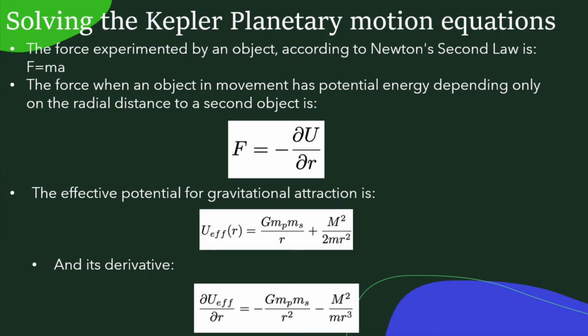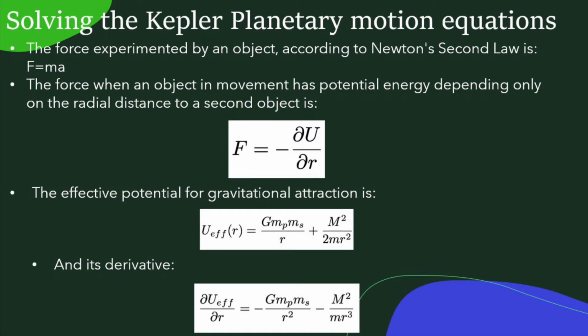So the force when an object in movement has potential energy depending only on the radial distance to a second object is F equals minus the partial derivative of the potential energy with respect to the distance between the two objects. The effective potential for gravitational attraction is defined as the addition of the centrifugal potential energy and the gravitational potential energy. The first term of the following equation corresponds to the gravitational potential energy, and the second term to the centrifugal potential energy.